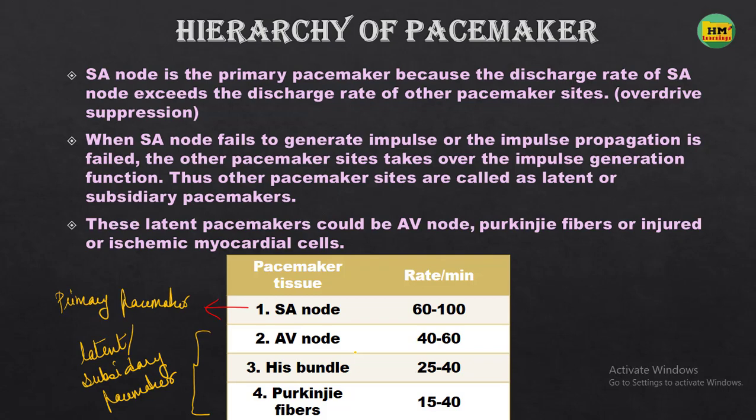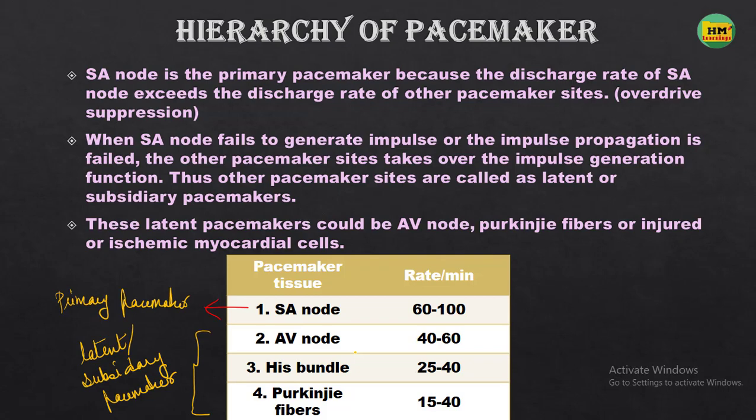In that case, the other pacemaker cells that possess the slow response action potential are not receiving any impulse from the SA node, so they will start generating their own impulses. That is why these pacemakers are called latent or subsidiary pacemakers, because they work in the absence of the work of the SA node. When the SA node doesn't work, the other nodes take over the function of the pacemaker in the heart.